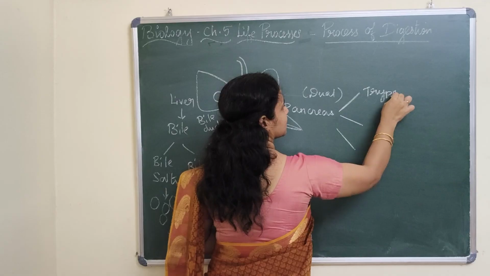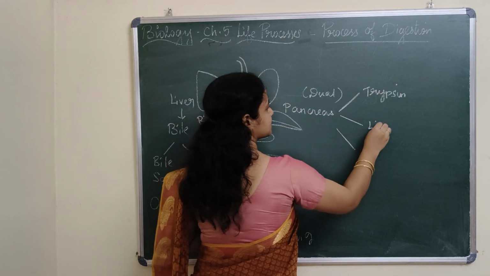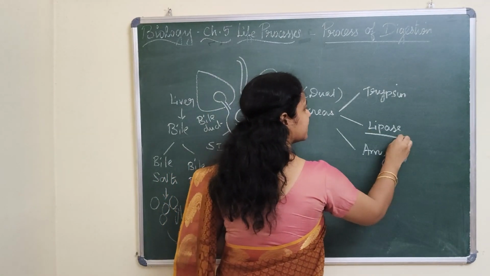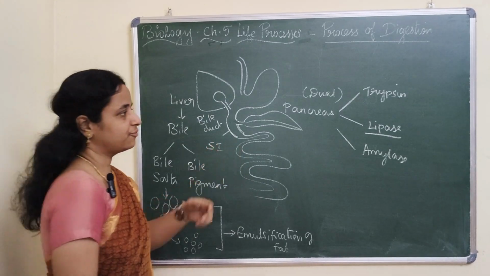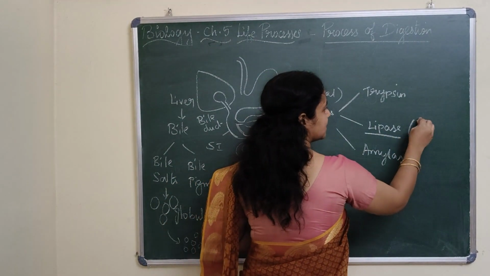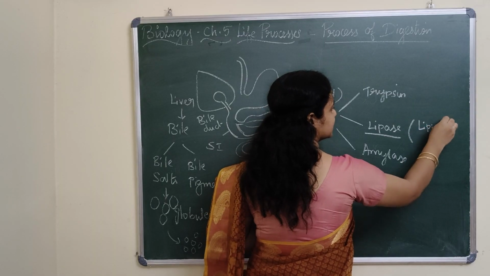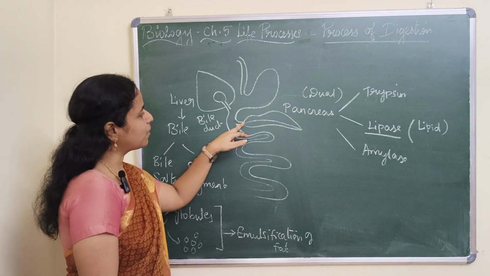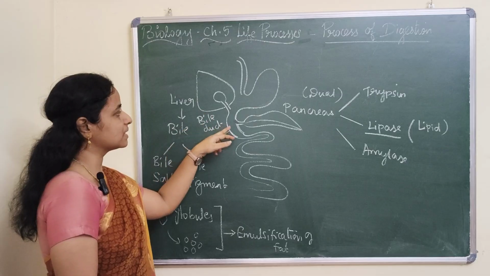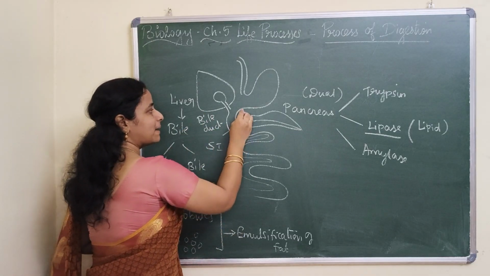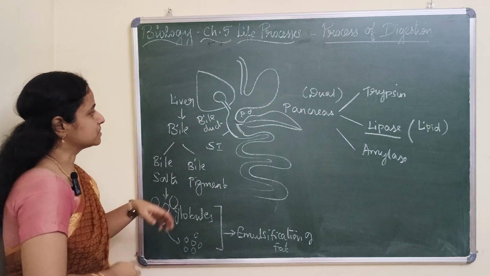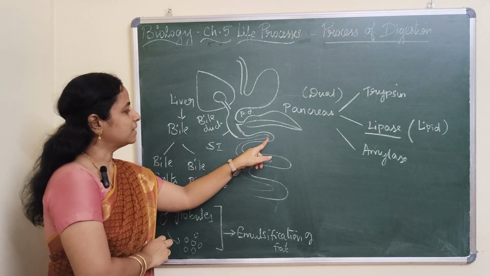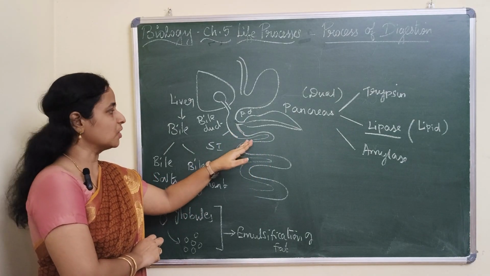The pancreas produces trypsin, lipase as well as amylase. This lipase will help in the digestion of fat. The meaning of lipase is fat, which can also be called lipid. Here the bile duct connects to the duodenum, and the pancreatic duct also connects to the duodenum. So both the secretions, the lipase as well as the bile, enter the duodenum and reach the small intestine for the digestion of fat.